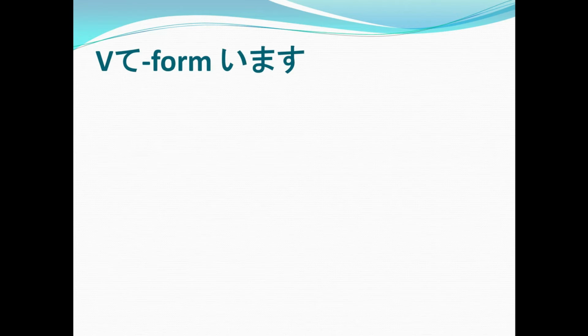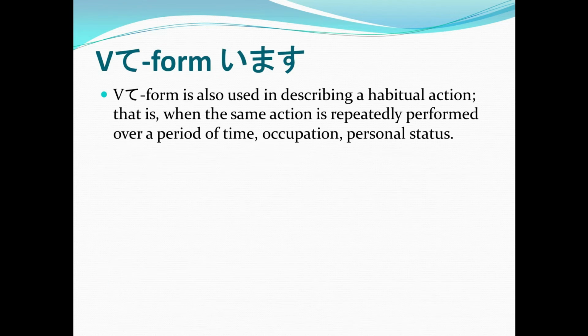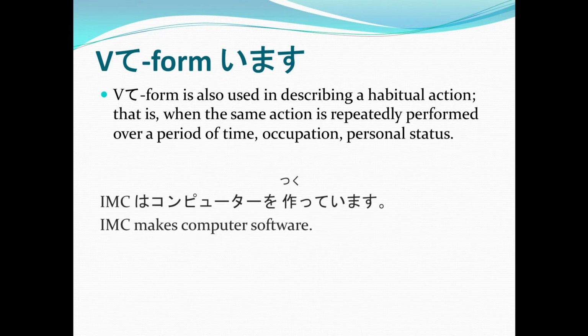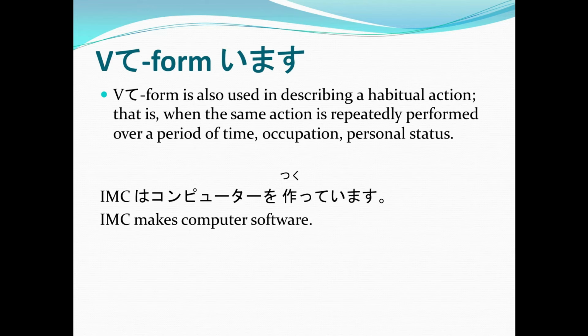So, verb te form imasu is also used in describing a habitual action. That is, when the same action is repeatedly performed over a period of time, like an occupation or a personal status. Example, IMC wa computer o tsukutte imasu. IMC makes computer software. So IMC has been making computer software over a period of time. That's why we use tsukutte imasu, or verb te form imasu.